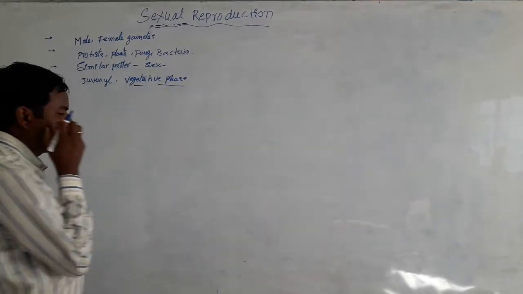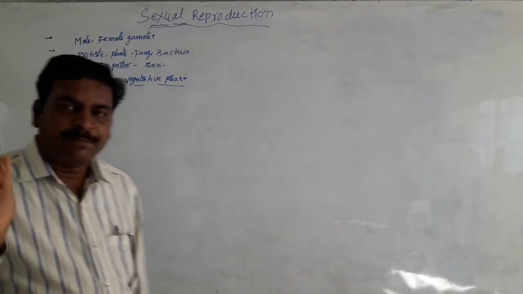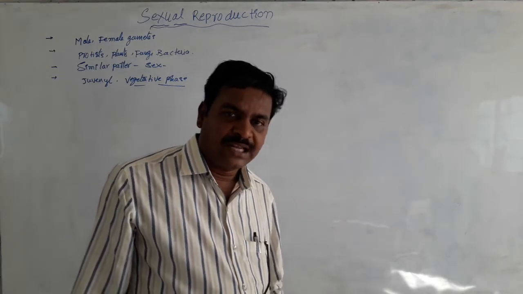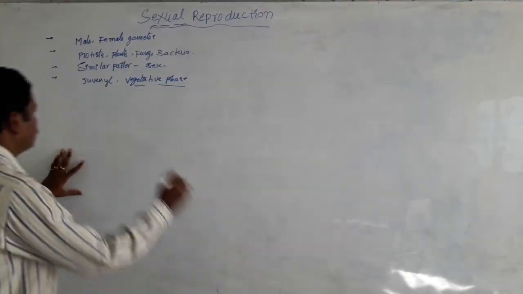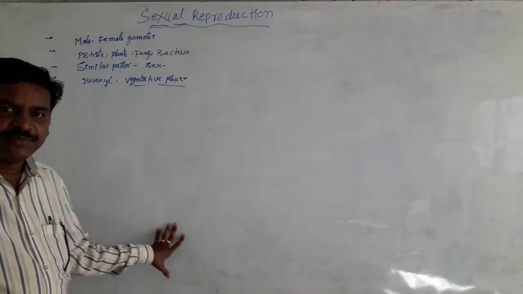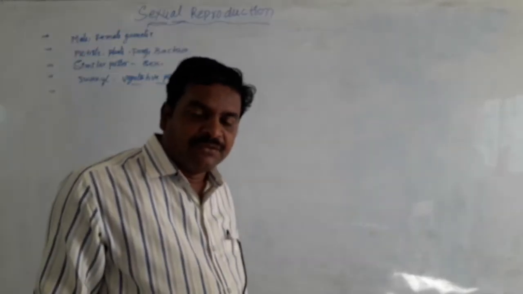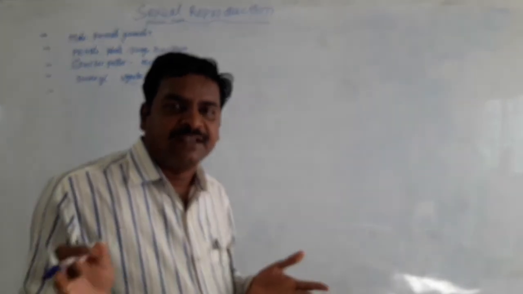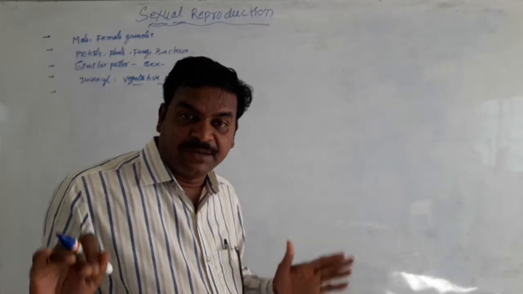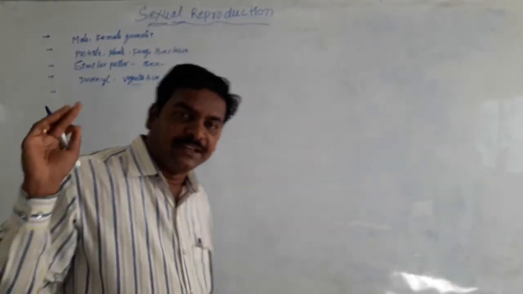The vegetative phase means the phase of the life cycle before sexual reproduction. This vegetative phase varies in plants.